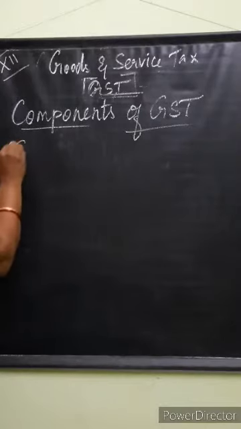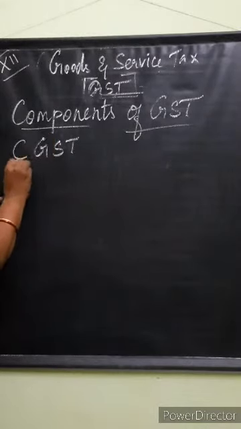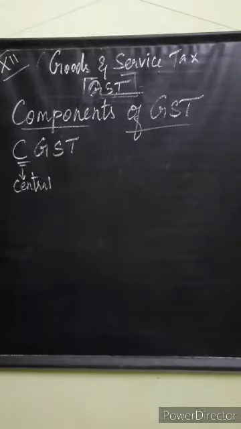First one, CGST. C refers to central. Central Goods and Service Tax. It is collected by the central government on an intrastate sale, for example within the state and union territory.